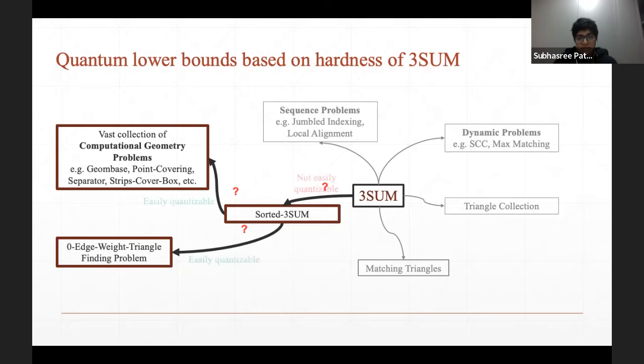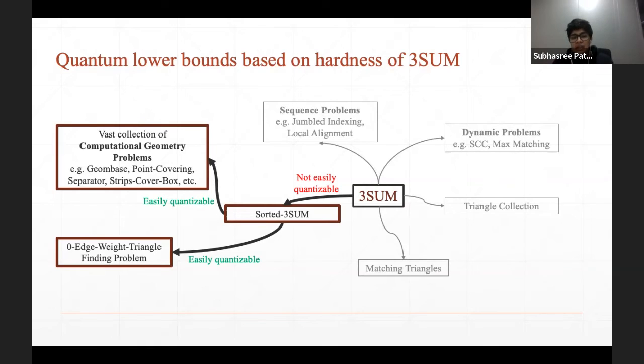Now, what we noticed was the classical reduction from sorted three-sum to this computational geometry or the zero-edge weight triangle problem were actually easily quantizable because the reduction had some local property that we could just quantize. But we could not, however, reduce three-sum to sorted three-sum in the quantum setting because we do not have a sublinear quantum time algorithm to sort. So this whole classical thing kind of fails here.